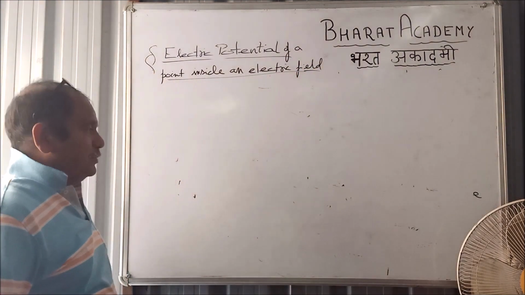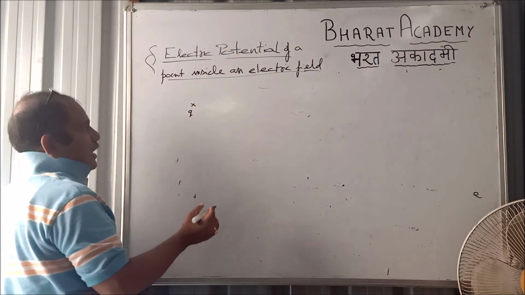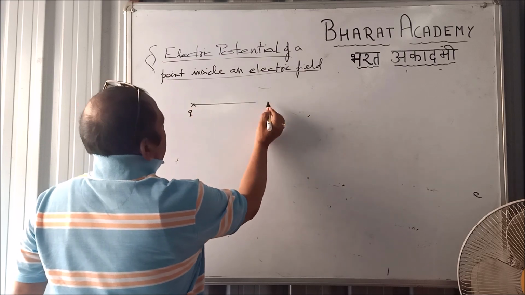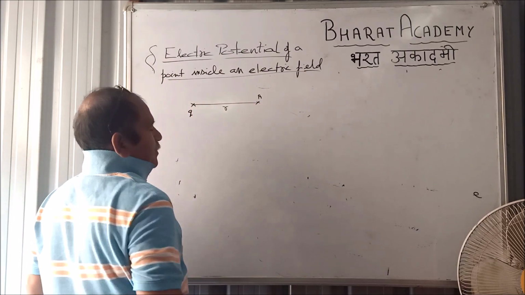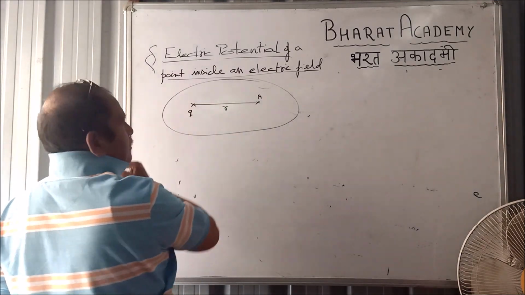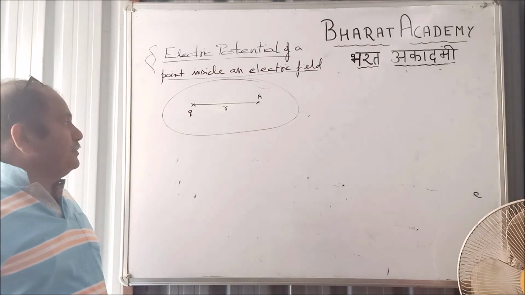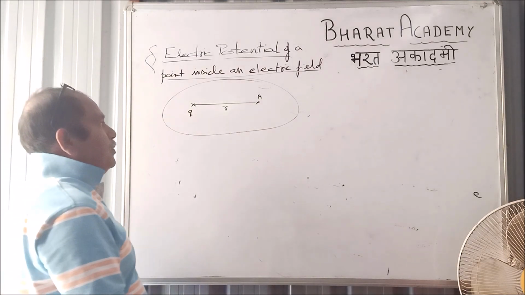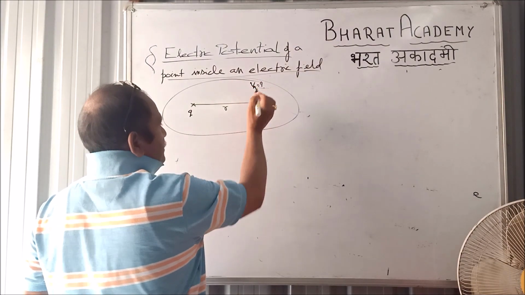For that, nothing to do. Simple. I am considering a point charge Q, and let A be a point at a distance r from Q within the electric field of this point charge. Remember, this point should be within the electric field. Then, what will be the electric potential of this point A? That's what we want to calculate, VA.